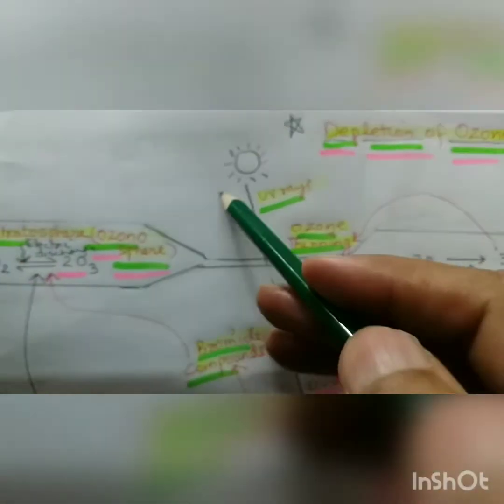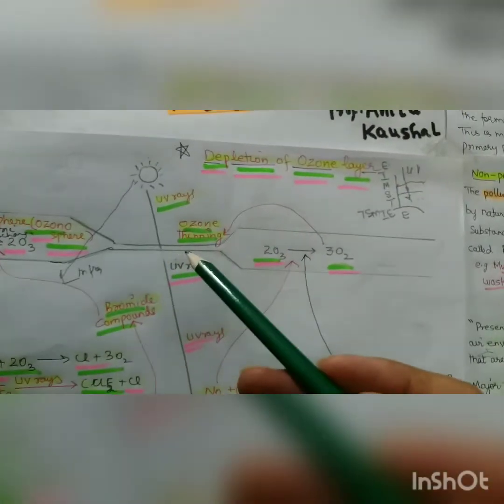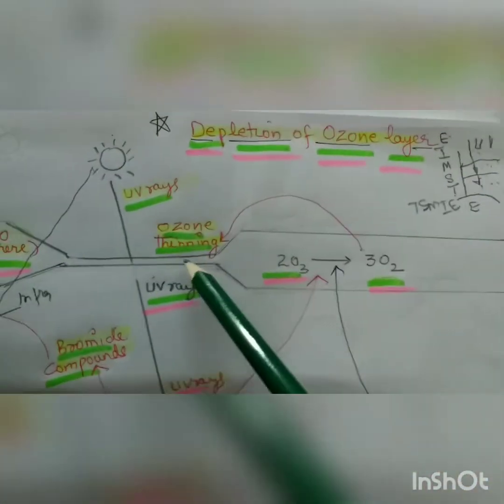See, here we have the sun rays, and from the sun UV will come, and when it goes through the ozone layer, it is converted into infrared rays, which are not harmful to human beings. But there is an ozone hole, though ozone hole is a misnomer, nowadays we say ozone thinning.